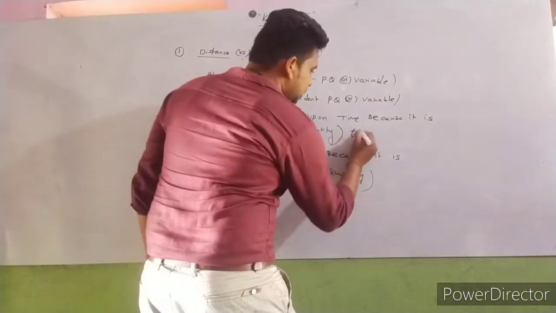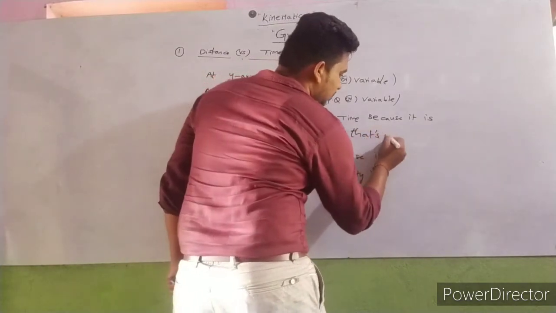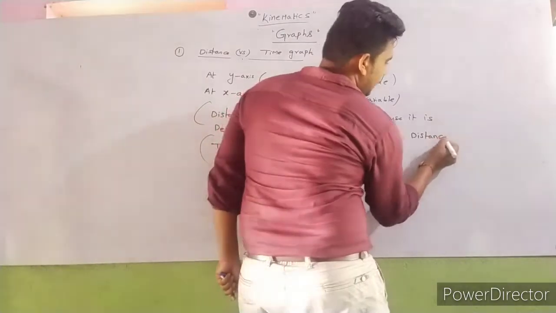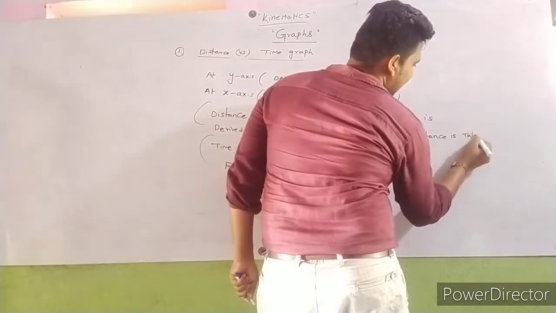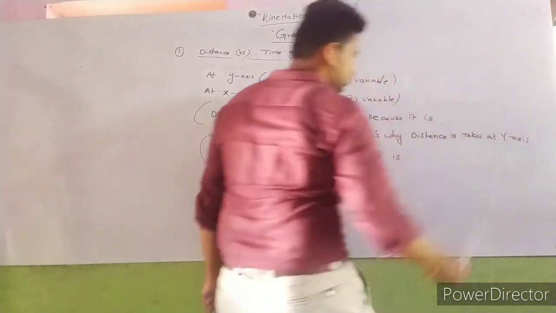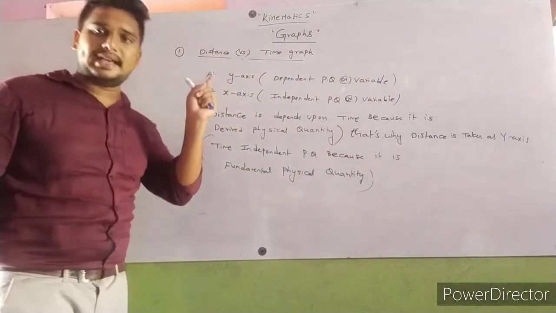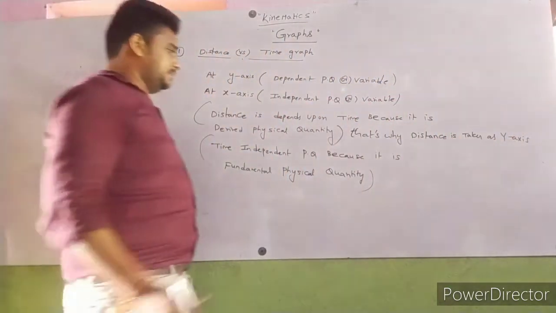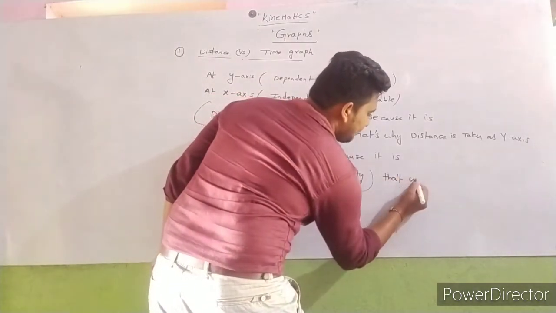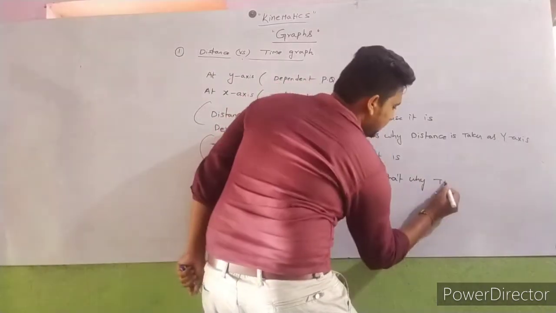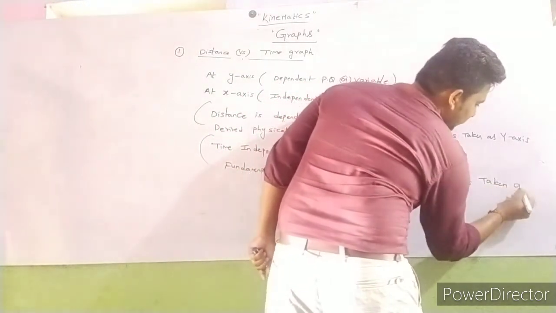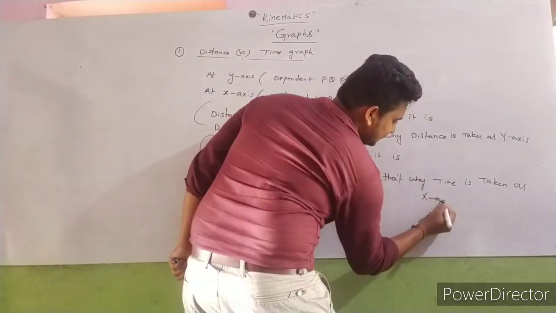That's why distance is always taken as y-axis, and time is taken as x-axis.